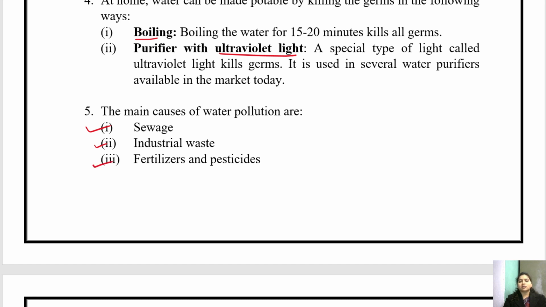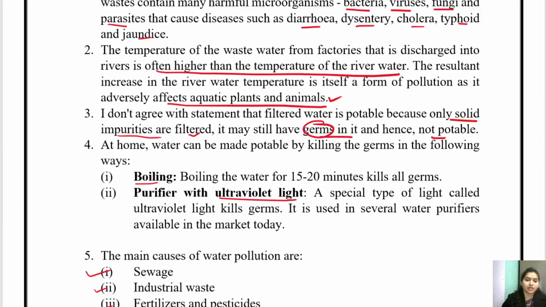And fertilizers and pesticides are definitely a cause of water pollution when they run off into the river. It changes the nutritive balance of the water, which grows algae and causes eutrophication. So these are the three main causes of water pollution.